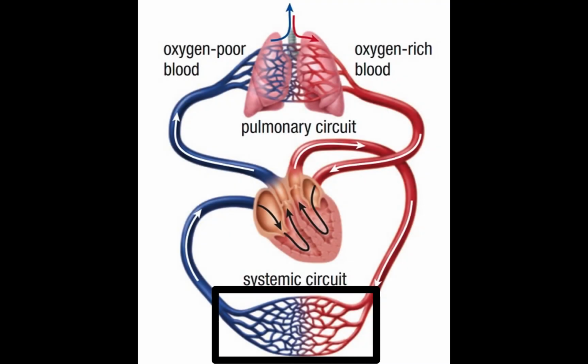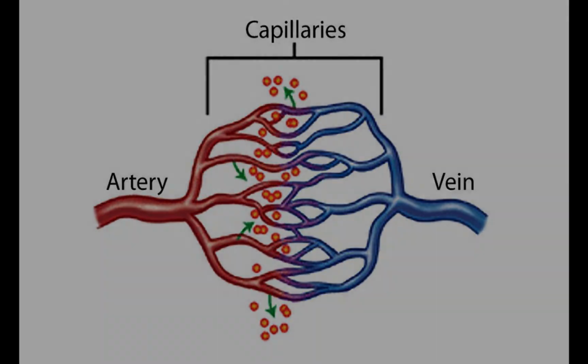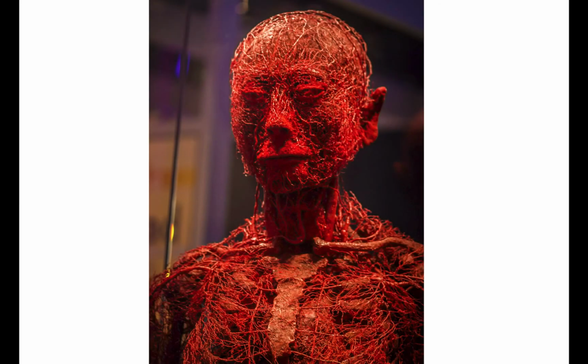Capillaries are the blood vessels that are found in between arteries and veins. These blood vessels are very narrow, allowing for a single row of red blood cells to travel through them, and they're very thin-walled so that nutrients and waste can easily diffuse in and out of the blood and vice versa. Capillary beds are found everywhere throughout the body, such that each cell is in direct contact or within a cell or 2 away from a blood capillary to adequately have nutrient and waste exchange. Any further away from a blood capillary and the cell would die.